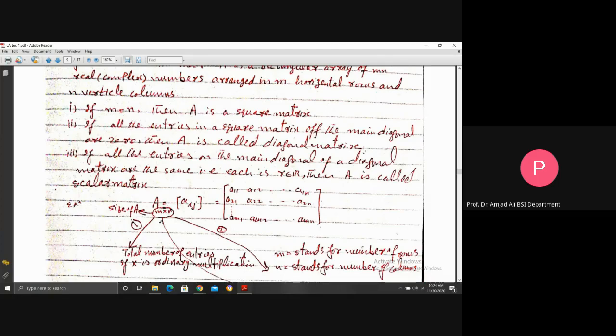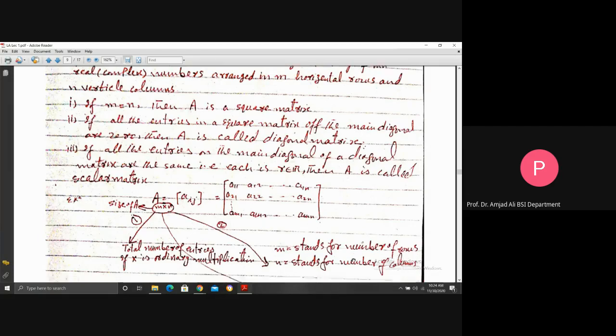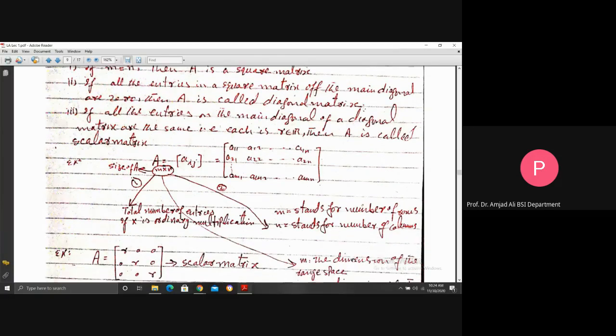The second meaning of the size of the matrix is that m stands for the number of rows in the matrix A, and n stands for the number of columns in the matrix A.